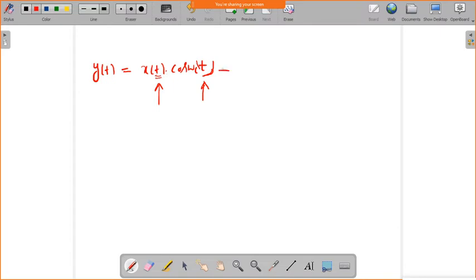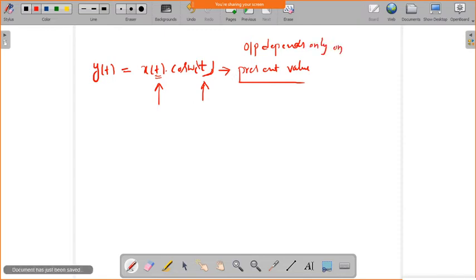Since the output value depends only on the present value, what can we say about this system? It's memoryless. Yes, the system is said to be memoryless.